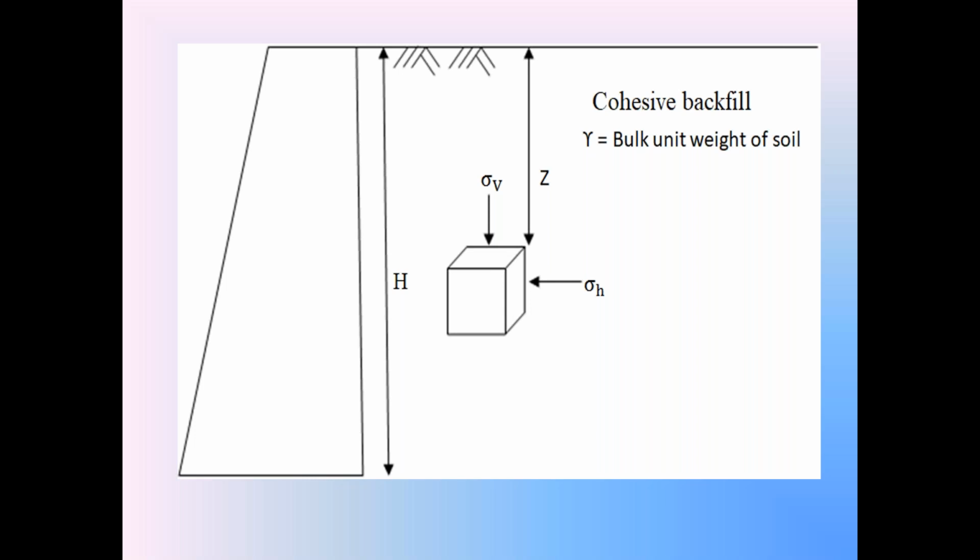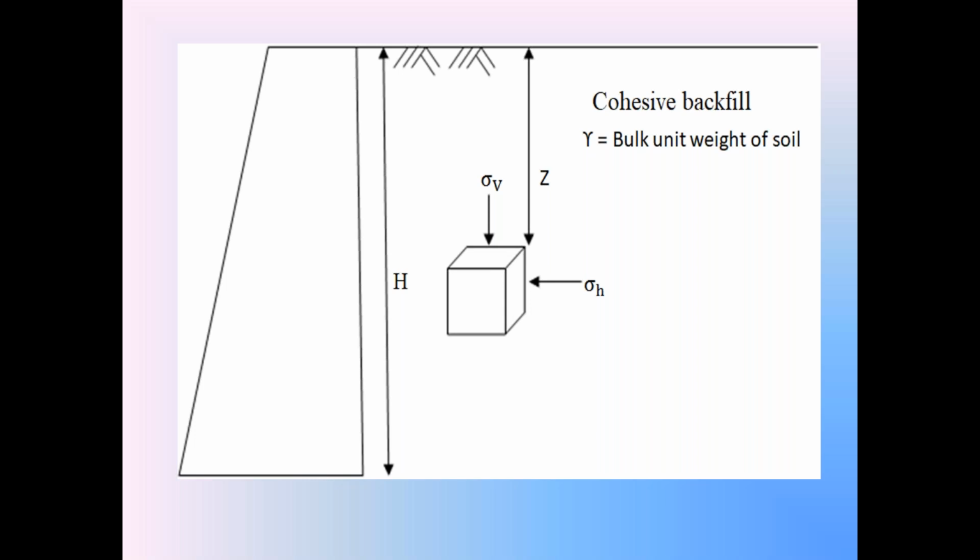So in the rest condition, the soil element at a depth z from the top of the backfill is subjected to two principal stresses, sigma v and sigma h. Sigma v is the major principal stress, called sigma 1. Sigma h is the minor principal stress, taken as sigma 3. Remember, sigma h is equal to k naught into sigma v in the rest condition.